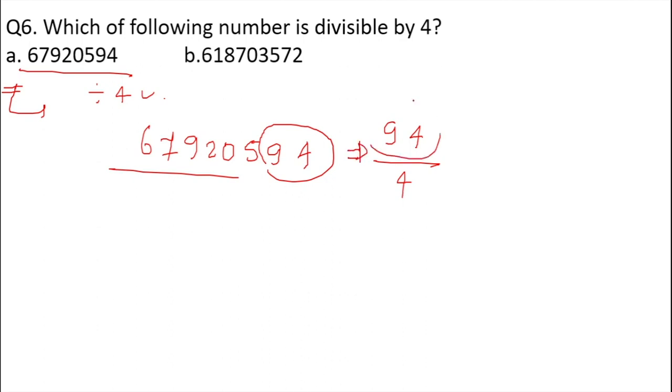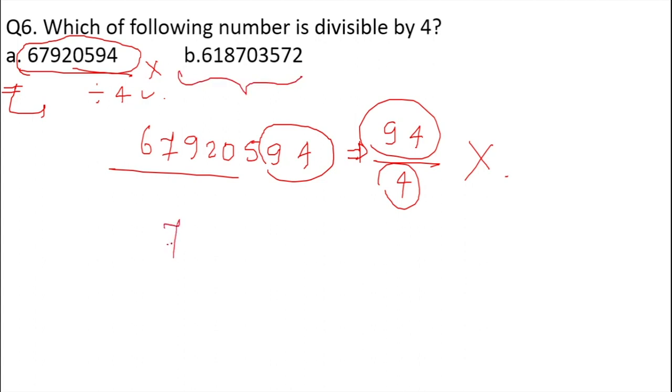Here, what are the last 2 digits? The last 2 digits are 94. Is 94 divisible by 4? No. 94 is not divisible by 4. Hence the whole number is not divisible by 4. Similarly, for question B, the last 2 digits are 72. 72 is divisible by 4. It means the whole number is divisible by 4.